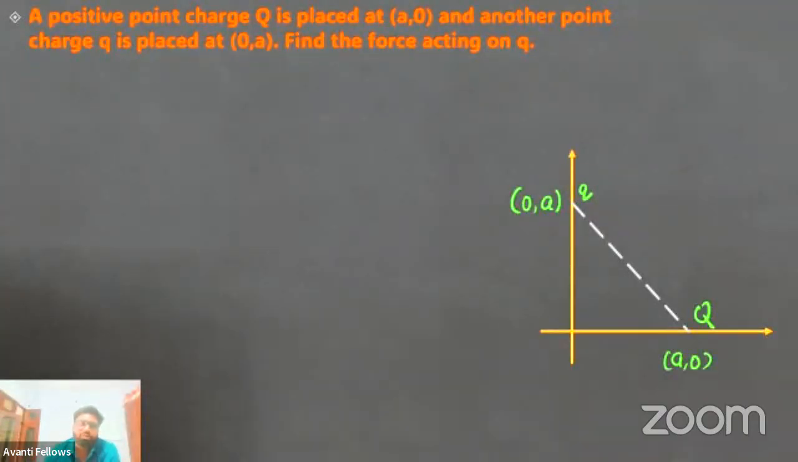Now, based on the concept that we have covered so far, there is a question here. A positive charge capital Q is placed at point A, and another point charge Q is placed at point B. Find the force on Q. So you have to find the force on this. Anyone ready?